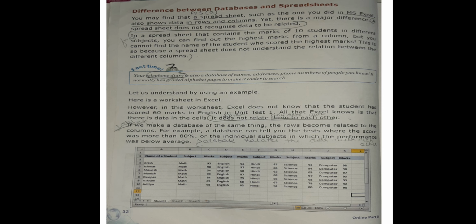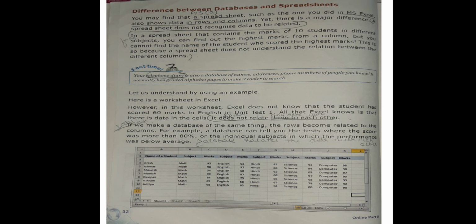An example of the major difference is given here. The spreadsheet will contain the marks of the 10 students who have scored in different subjects. We can find the highest marks from the column, but we cannot find the name of the student who has scored the highest marks. So it means that a spreadsheet does not understand the relation between the different columns.